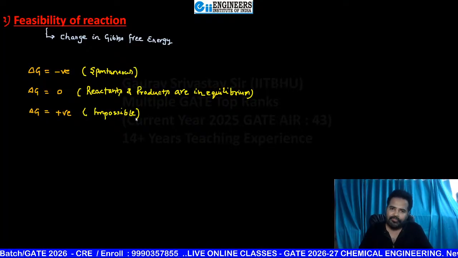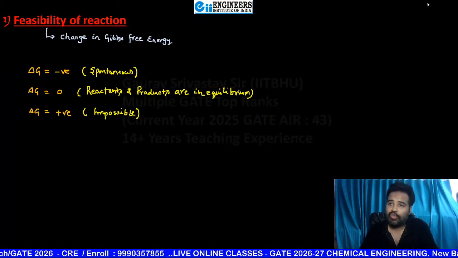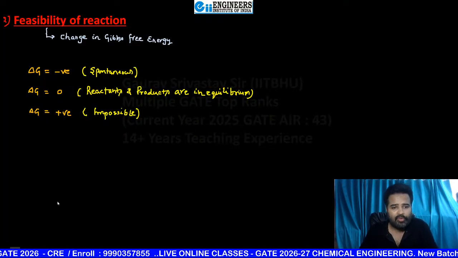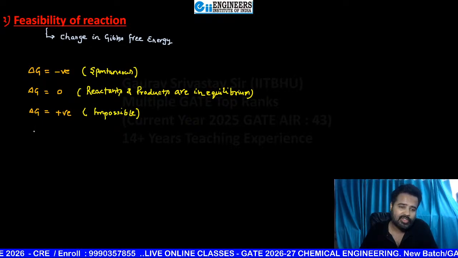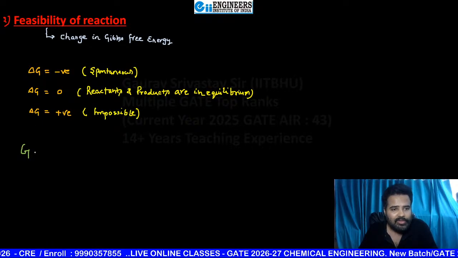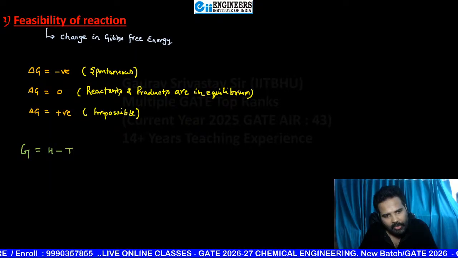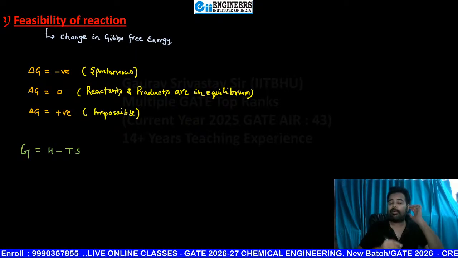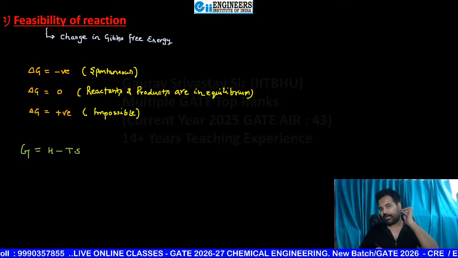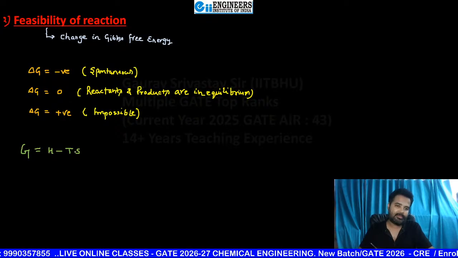Now, in the thermodynamics subject you will develop one beautiful relation. Here I'm directly giving that relation: G is equal to H minus TS.